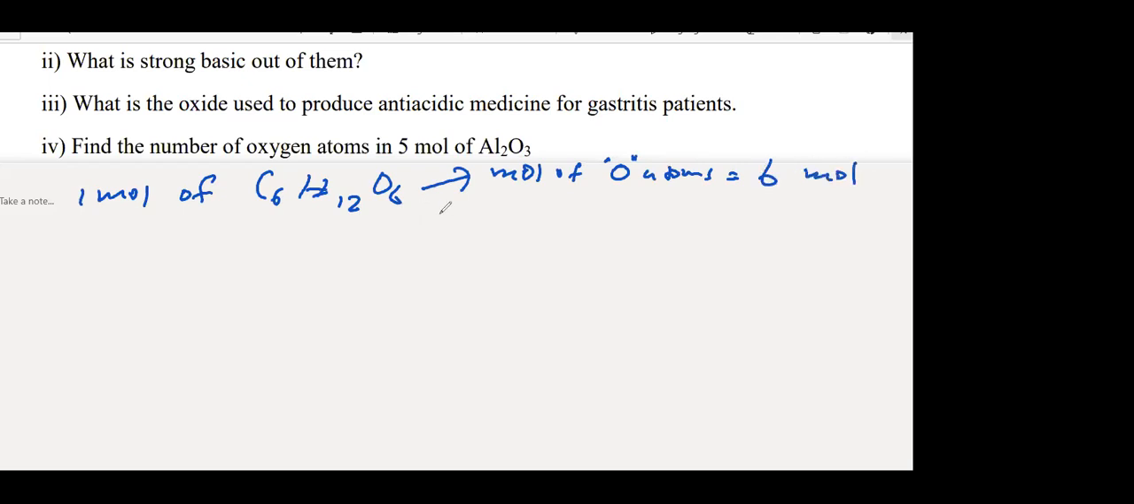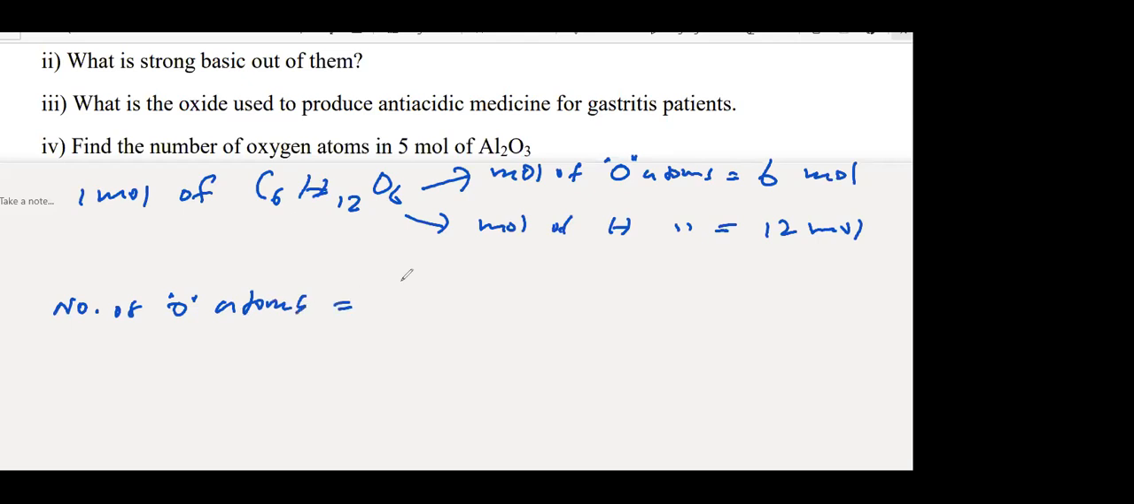Understood? I want to find the moles of hydrogen atoms. How many? 12 moles. Now if you want to find the number of oxygen atoms, not moles, just be careful, moles and atoms are different. So the next step, I want to find the atoms. Before you find oxygen atoms, you should know the moles of oxygen. Then 6 into Avogadro constant. That is the same. In the exam they can change only the molecule, this method they can't change.